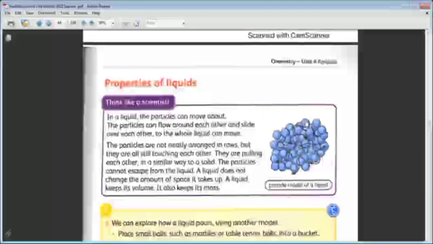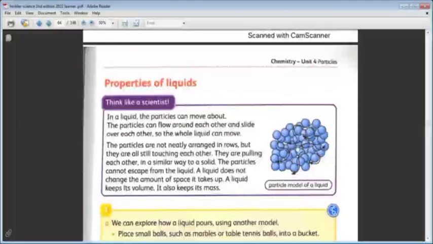They are in a flowing movement around each other, as this arrow shows. Their movement is sliding over each other. So the whole liquid, when we pour it on a surface, flows like the movement of the particles. And the particles of the liquid are not neatly arranged in rows like the solid state particles. They are randomly arranged around each other, but they are still touching each other.